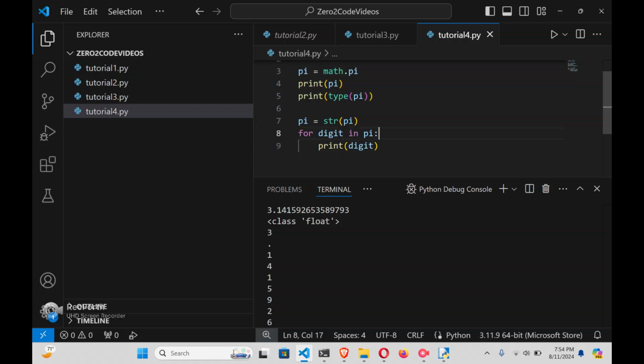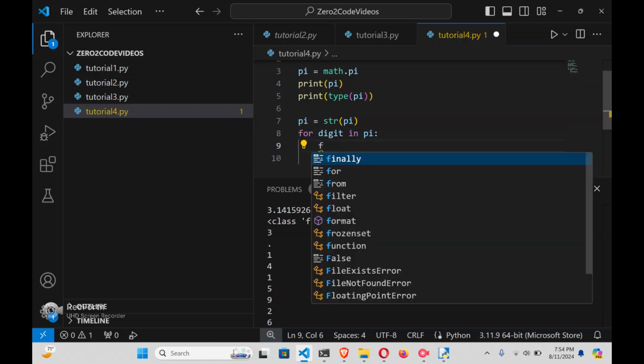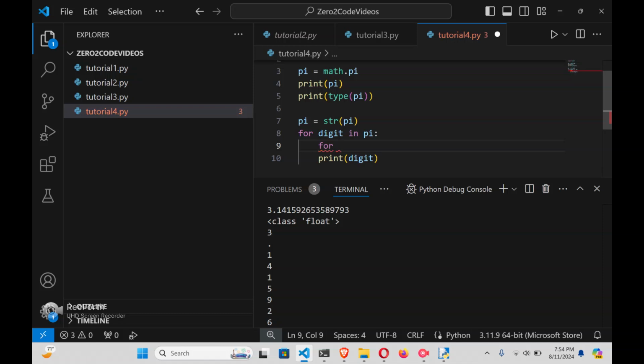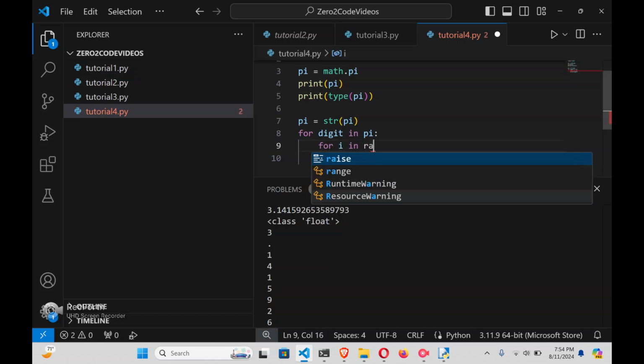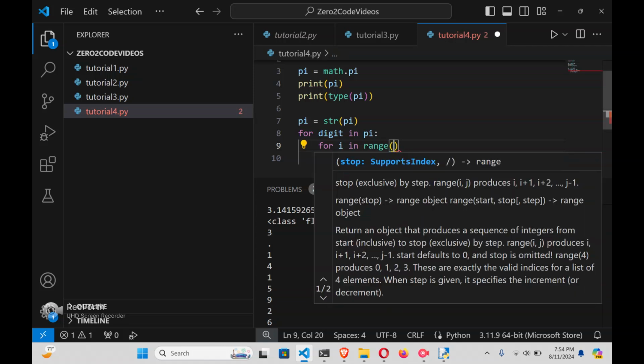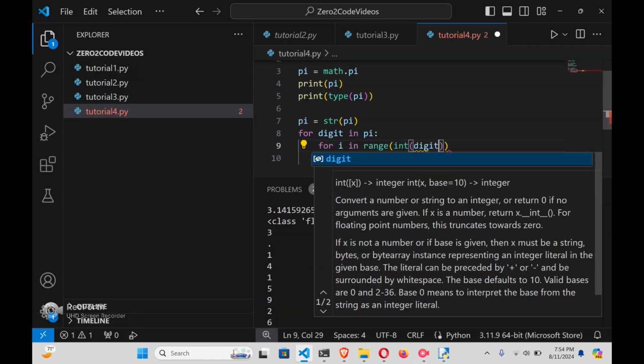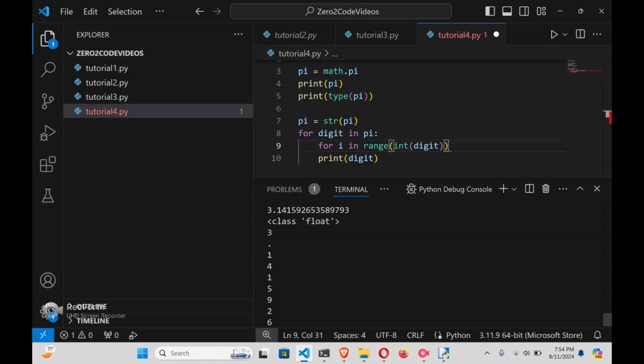So let's have a Bart Simpson program where for the value of each of these digits, we will have another for loop. So for just gibberish variable, we'll call it i, in range int of digit. And we will, so this will error, but let's try this. We will print i.